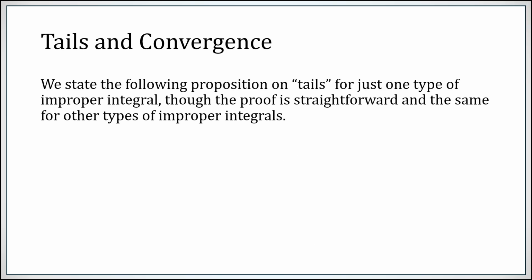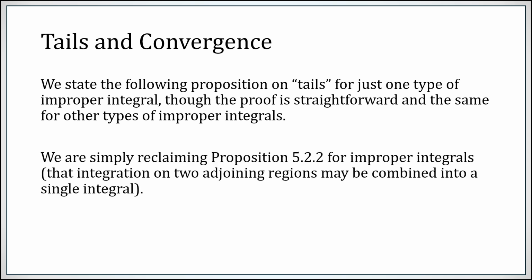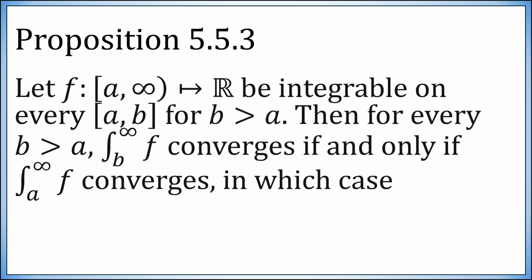We're going to state the following proposition for tails just as one type of improper integral, though the proof is basically straightforward and the same for other types of improper integrals as well, meaning those bounded interval types. We're just reclaiming proposition 5.2.2 for improper integrals, that integration on two adjoining regions can be combined together into a single integral. So here's proposition 5.5.3.